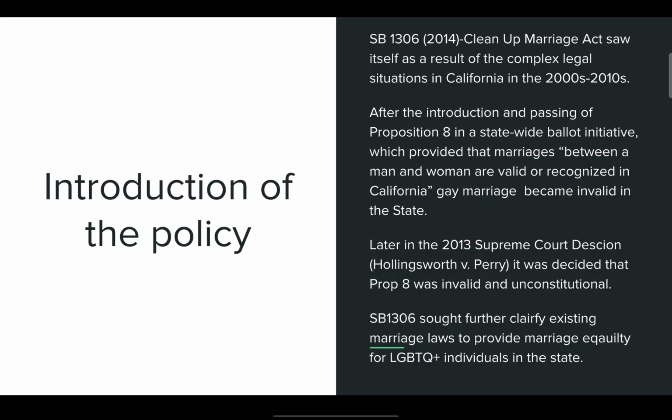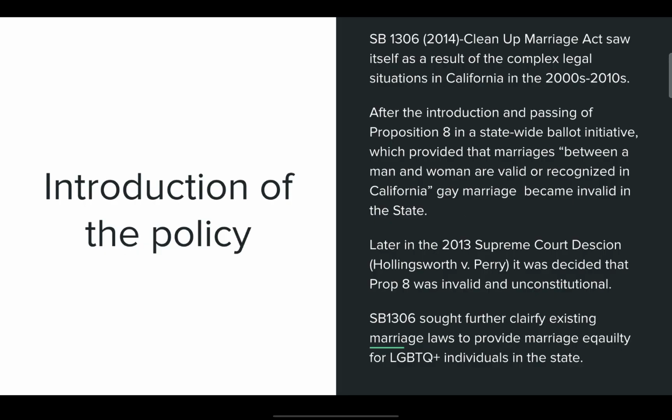Introduction of the policy. SB1306, Clean Up Marriage, saw itself as the result of complex legal situations in the state of California in the 2010s and the 2000s. After the introduction and passing of Proposition 8 in a statewide ballot initiative, which provided that marriages between a man and woman are valid or recognized in California, gay marriage became invalid in the state.